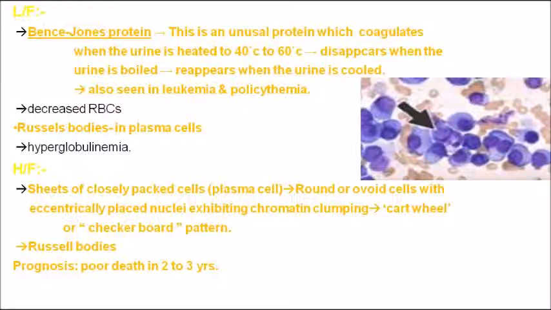How do we identify Bence-Jones protein? This is an unusual protein.